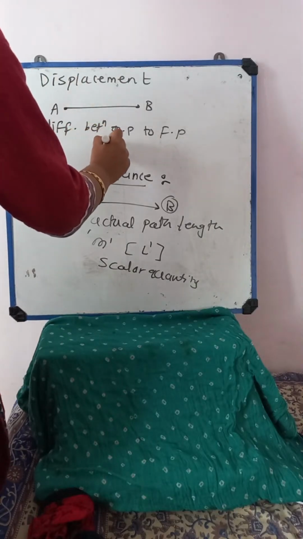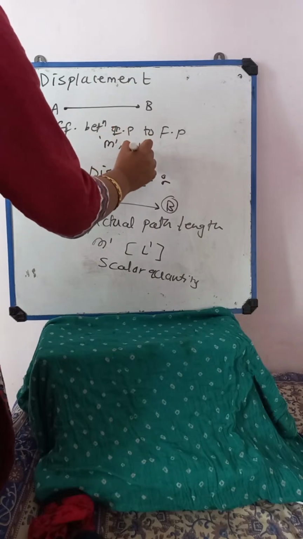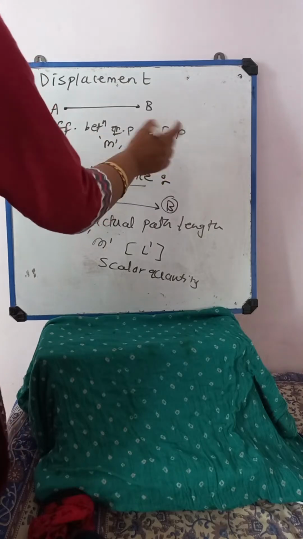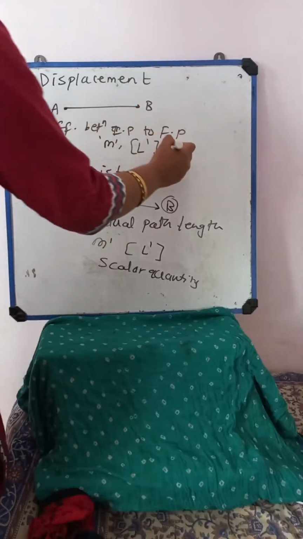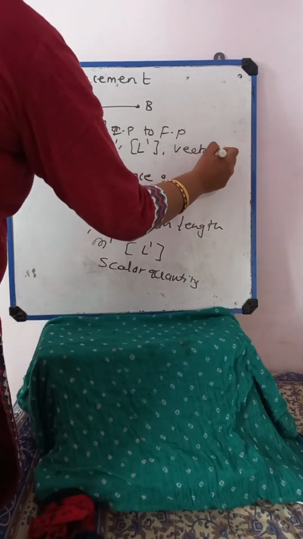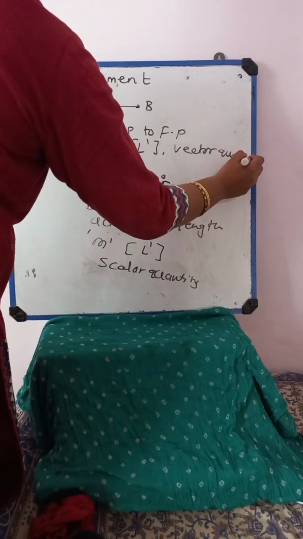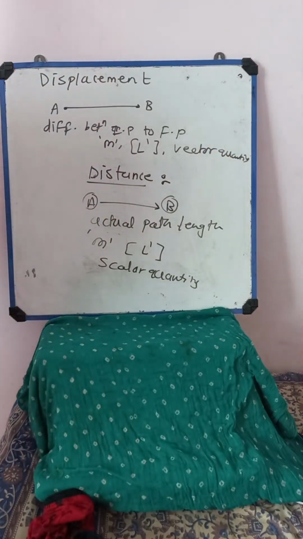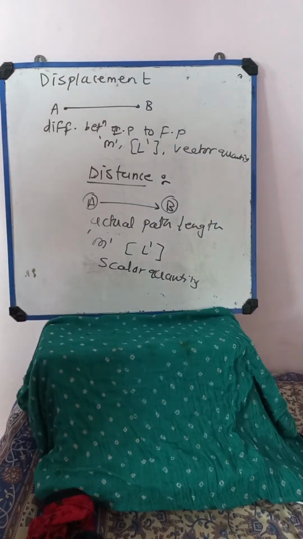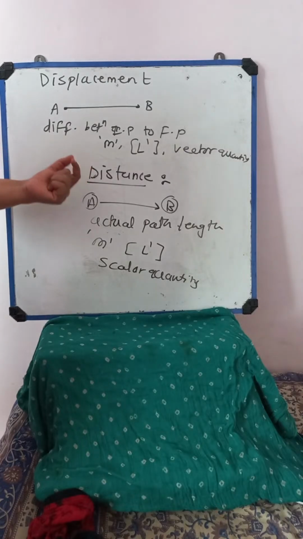Displacement is also measured in terms of meter and its dimension is also L1, but this is not a scalar quantity. This is nothing but a vector quantity. Why a vector quantity? Because we are giving not only the magnitude but the direction also, from where to where I am moving. But distance is a scalar because I know only distance.